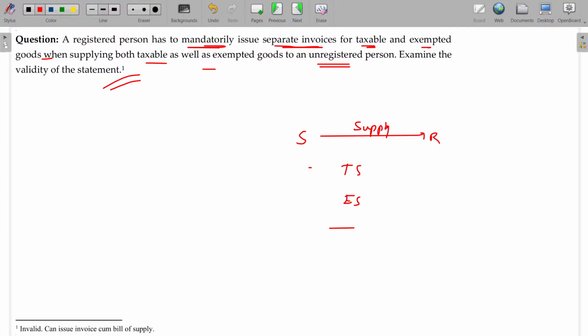So he wants to show a tax invoice for one and a bill of supply for the other. Is it correct? No need. You can show both in a single tax invoice itself. Tax invoice is mandatory. You have to state the tax amount separately, but here the tax will be named as exempted. That's all. You need not issue separate bills for taxable supply and exempted supply. Clear?